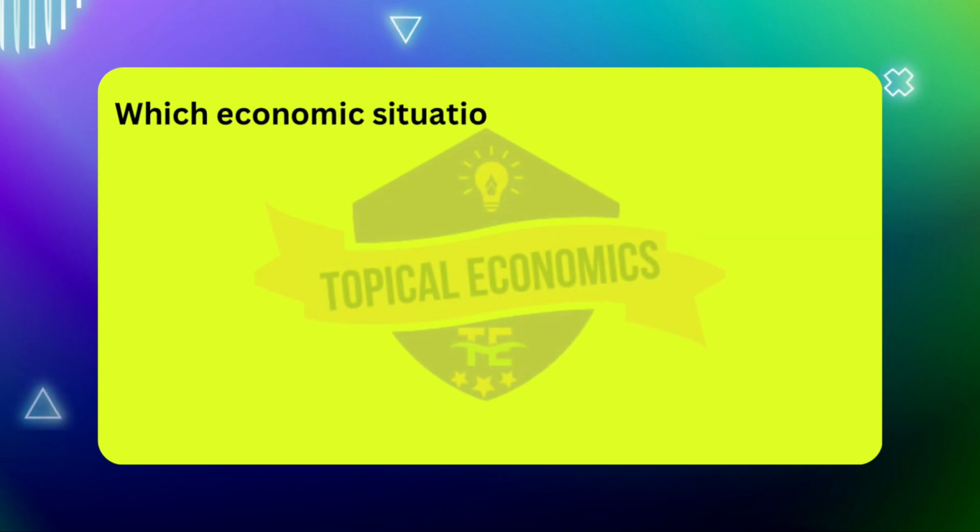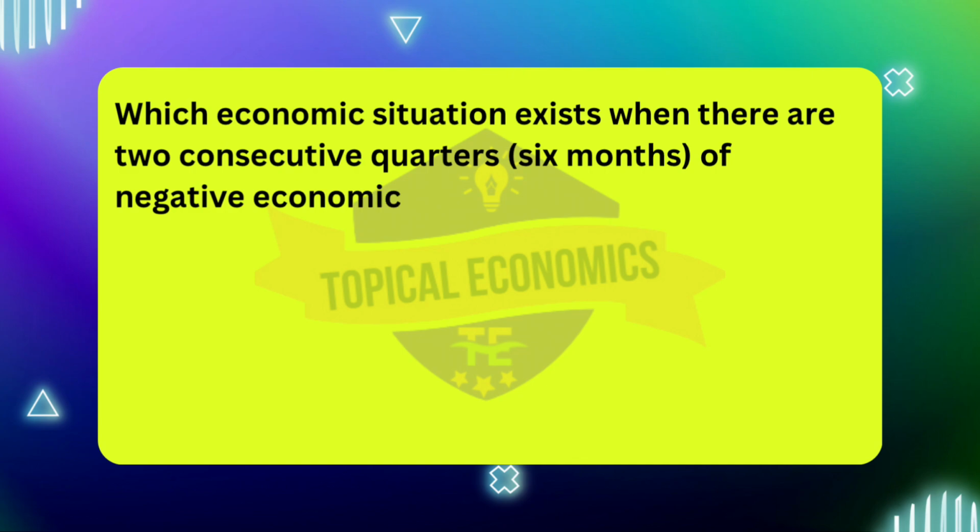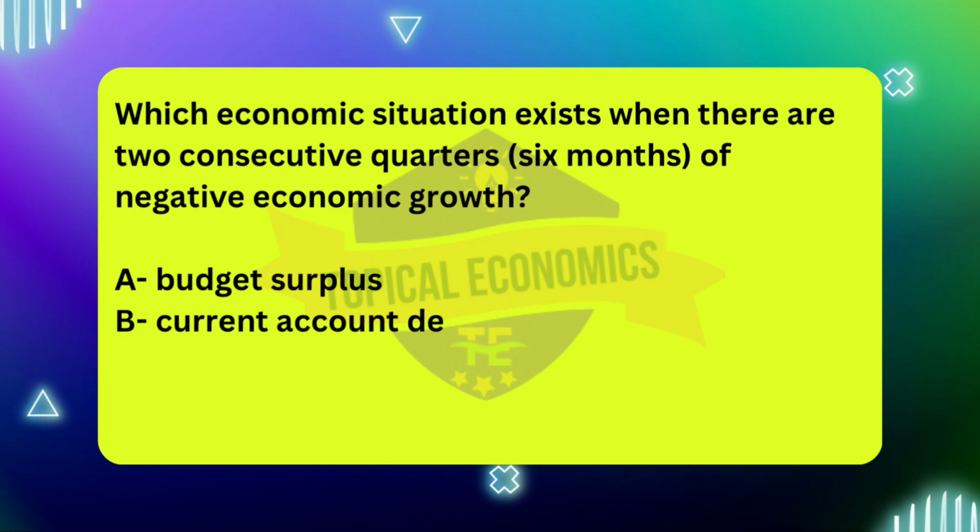Moving to the fourth question. Which economic situation exists when there are 2 consecutive quarters, 6 months, of negative economic growth? A. Budget surplus. B. Current account deficit. C. Inflation. D. Recession. The correct answer for this question is option D.